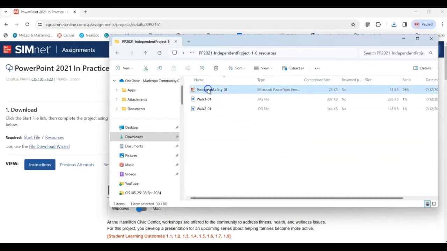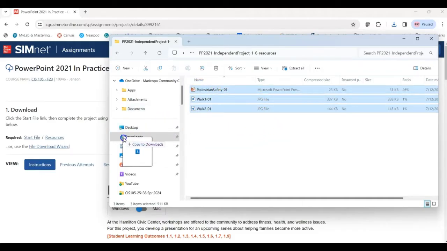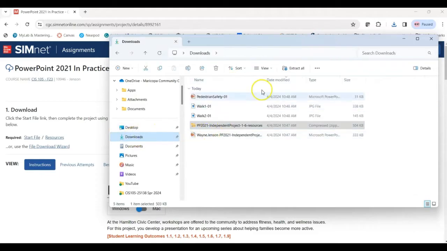And then we're going to select these three files and we're going to move those to the downloads folder, or copy them to the downloads folder. Then when we go back to the downloads folder, we have our start file and then the original folder that the resources came in and the three resource files in the downloads folder. That way we know where to go to get them.